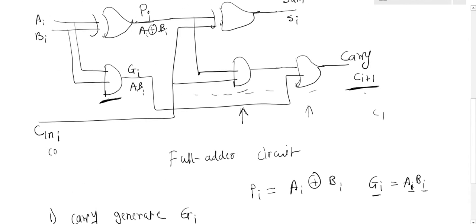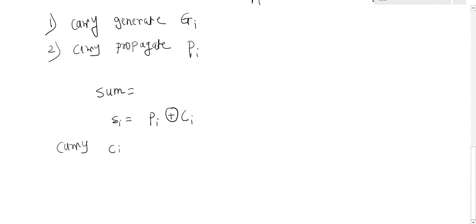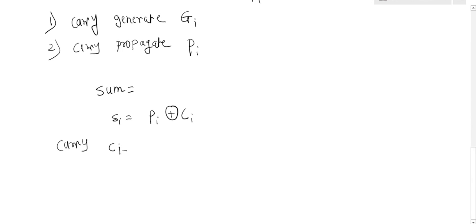Similarly, the carry output, that is CI plus 1, I can represent with an expression. What is the expression? The expression is GI, the carry generation, plus the carry propagation and the carry input. So CI plus 1 is equal to the carry generation plus the carry propagation and the carry in. Clear?